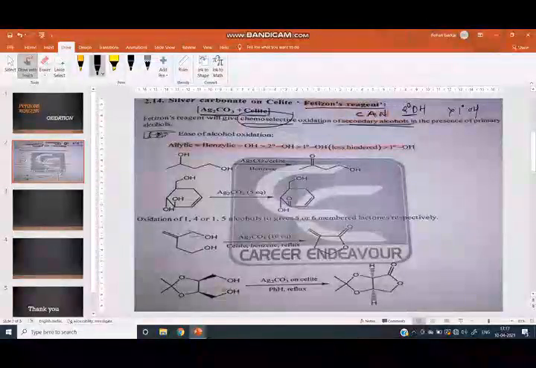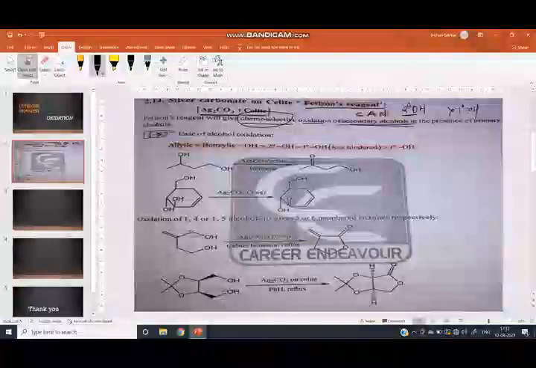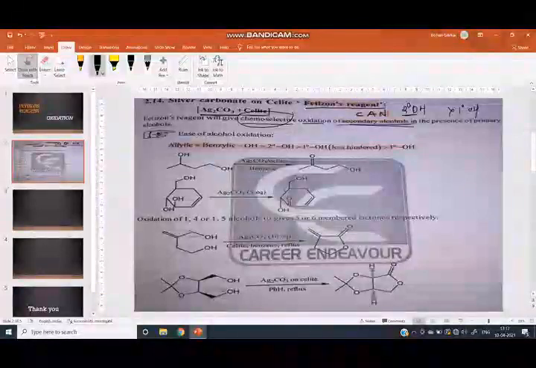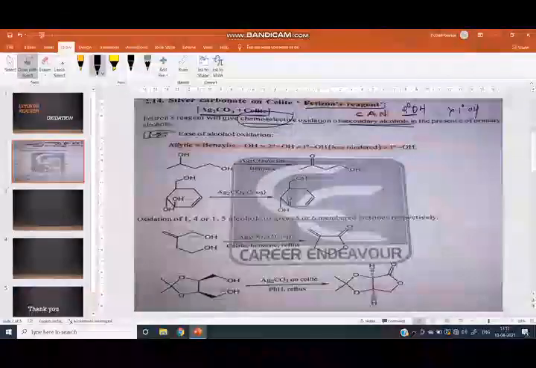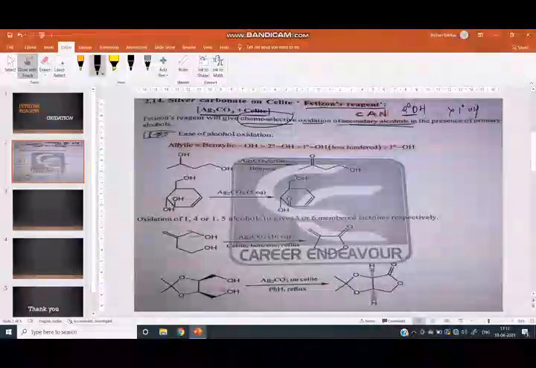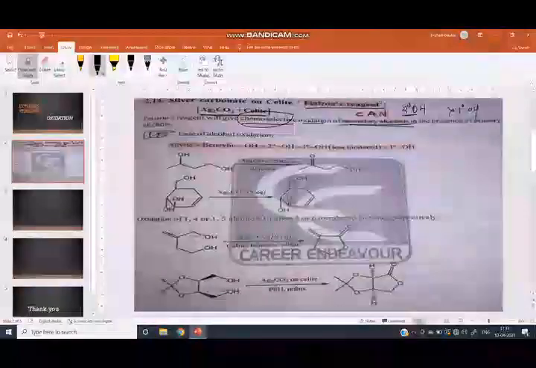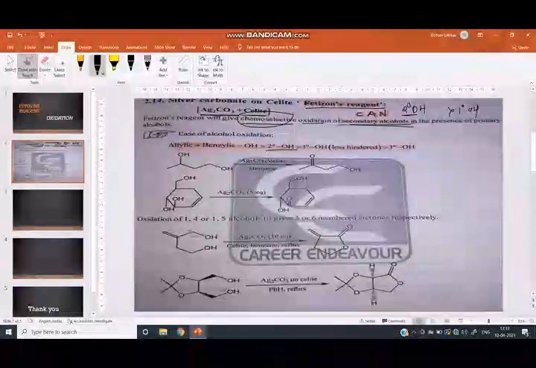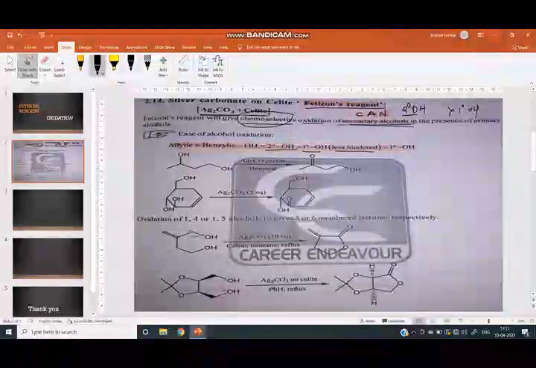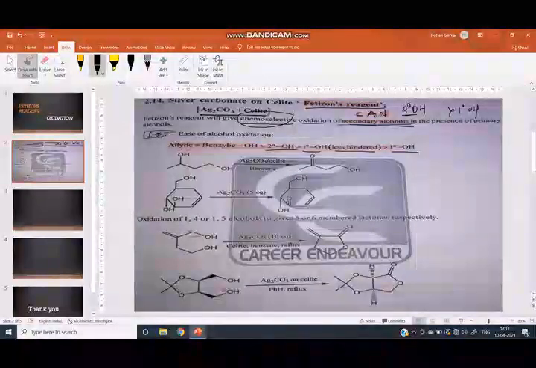Now we can see what is the order of alcohol oxidation. If there are so many alcohols present in the given compound, then allylic or benzylic alcohol OH is oxidized first, then secondary alcohol oxidizes, then primary alcohol oxidizes which is less sterically hindered, then sterically hindered primary alcohol is oxidized.